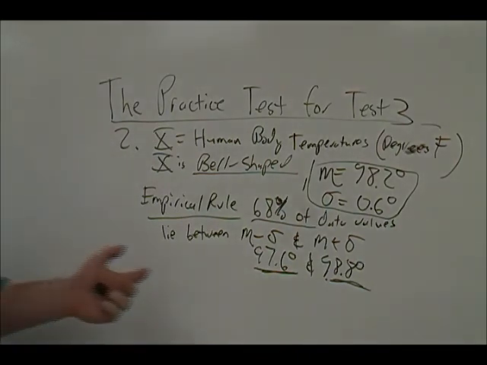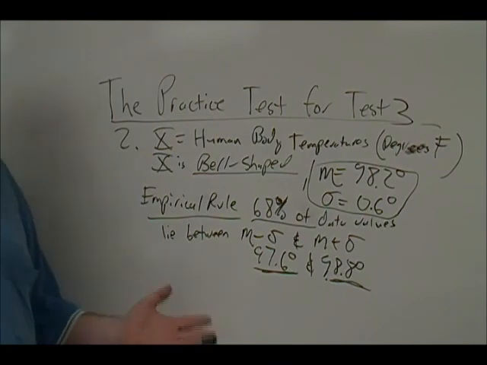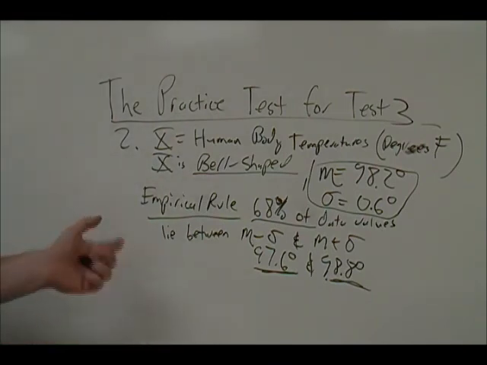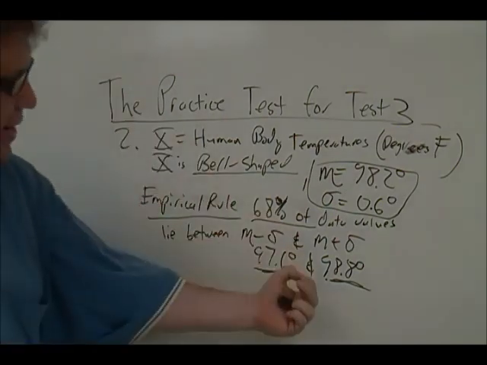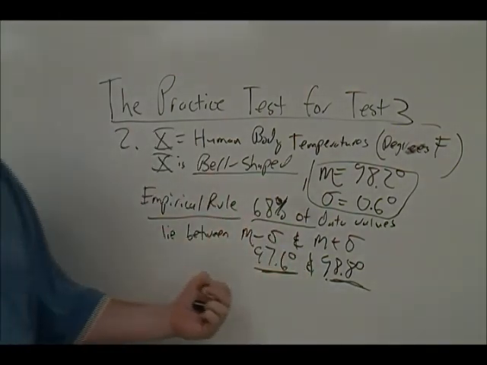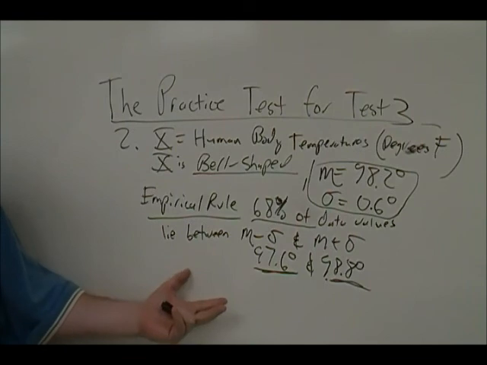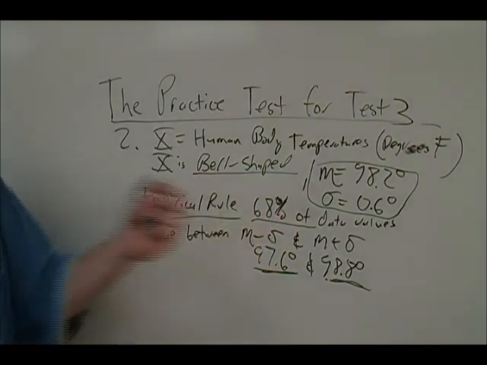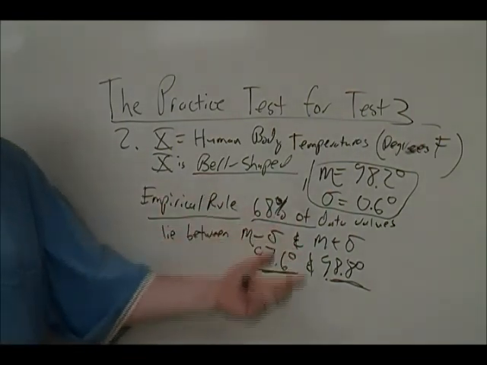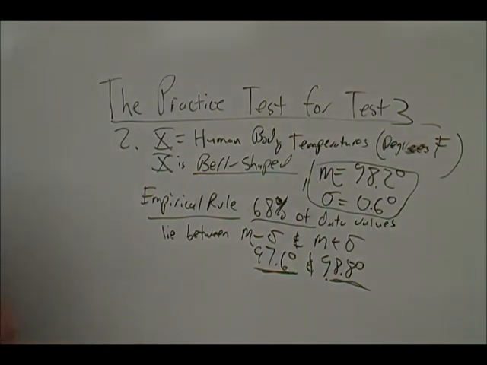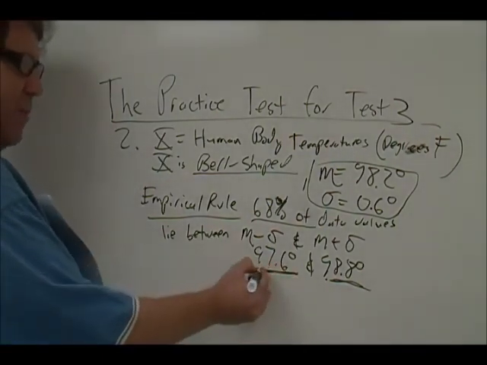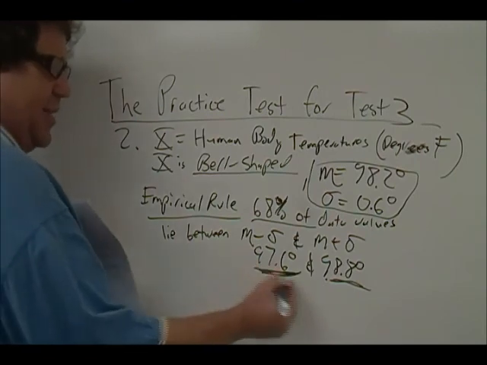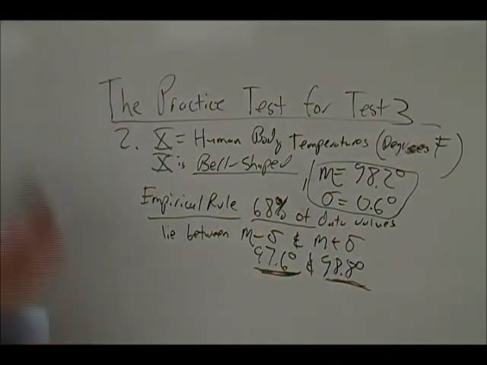And anytime you know the relative frequency breakdown of a population for any given property, the relative frequency interpretation of probability says that the probability a randomly selected individual from that population will have that given property has to be equal to the relative frequency of individuals that have that property in the population. So the property here is that a randomly selected person will have a body temperature somewhere between 97.6 and 98.8.